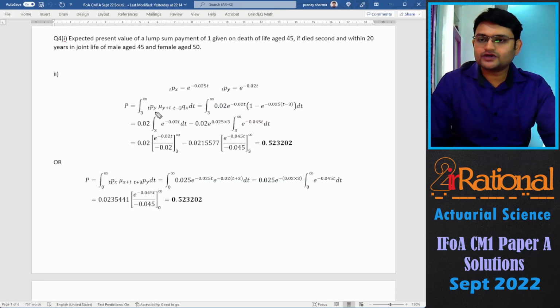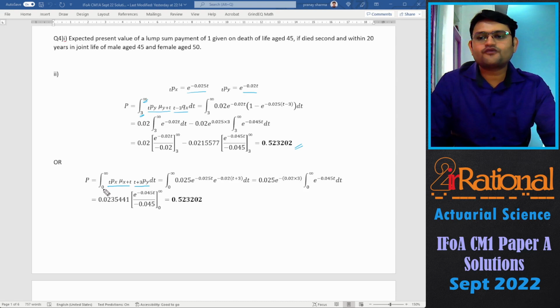So I've solved this in two different ways. The first one is I'm adding up all probabilities of the time when Y dies and X would have died at least 3 years ago. So the time should start from 3 to infinity, and then you can substitute your tpx and tpy, integrate the value, and you will get 0.52302. The second way is you can add up all the values when X dies and Y should live at least for 3 more years.